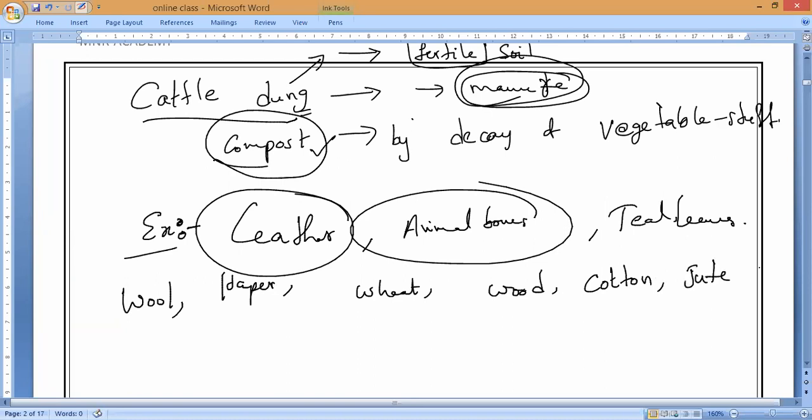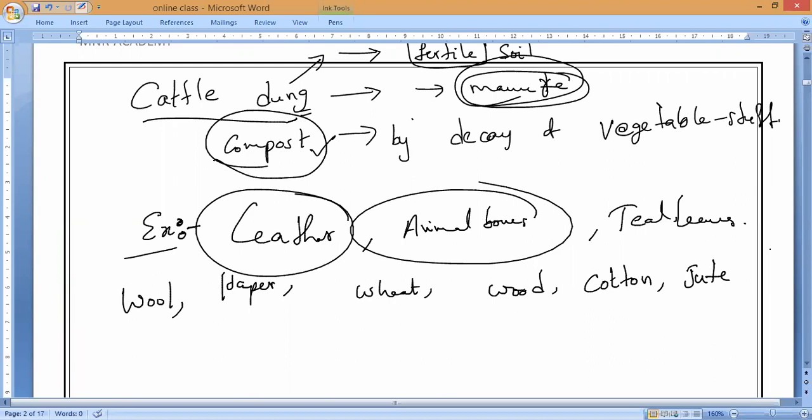Jute bags. Nowadays our school will give you a jute bag for carrying books. Have you noticed it, guys? Yes or no? And most of you are using a jute bag for carrying lunch also. So jute is what? Please respond. Is it biodegradable or not? Biodegradable, sir. Jute is coming from whom? It comes from the jute plant. Yes or no?